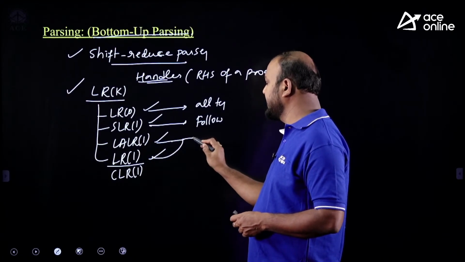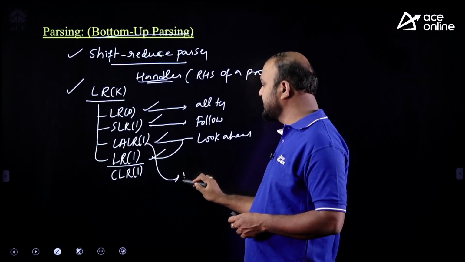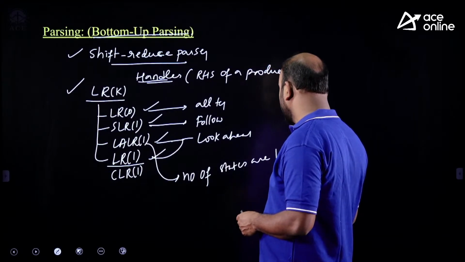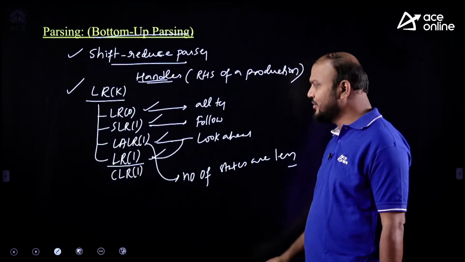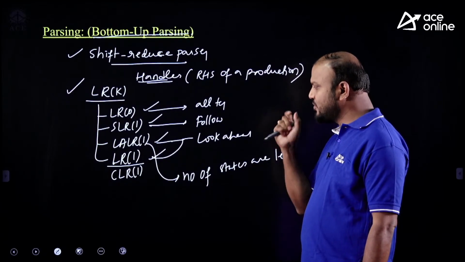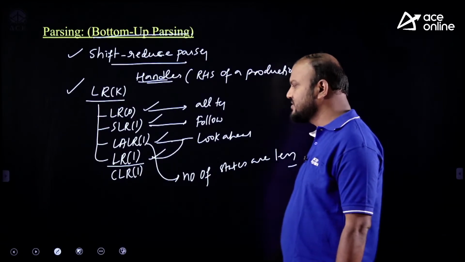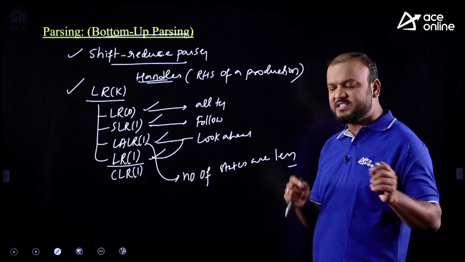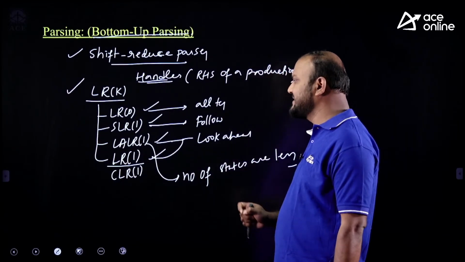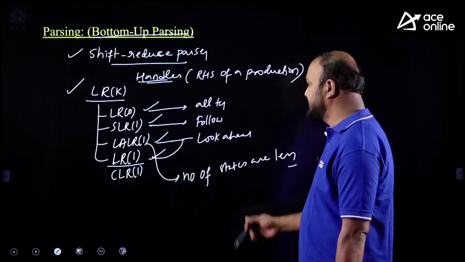In LR(1) and LALR(1), reduces are filled in the lookahead terminals. But in LALR(1), the number of states is less. That's how the small differences are there. If you focus on those small differences, solving such questions is very easy. The majority of students feel it is complex, but it is not complex once you catch that exact point. So focus on what differentiates the parsers, so that you can easily answer the questions.